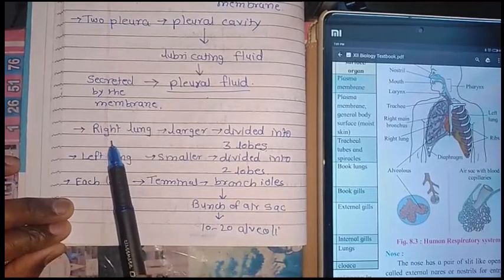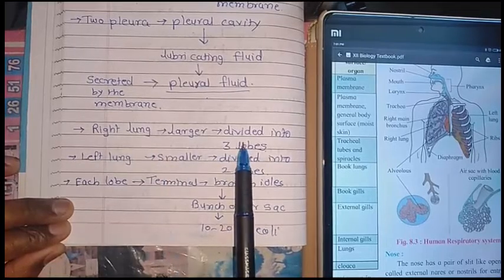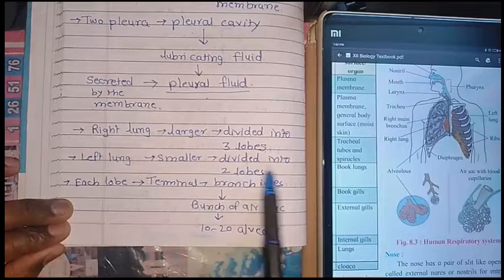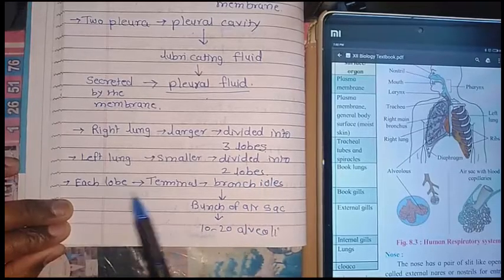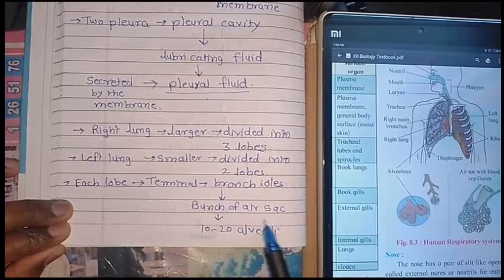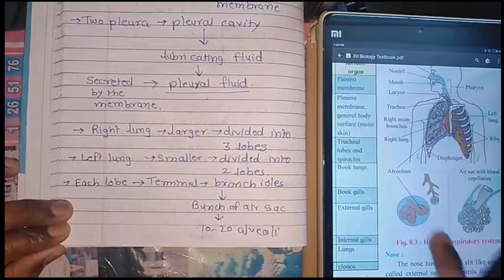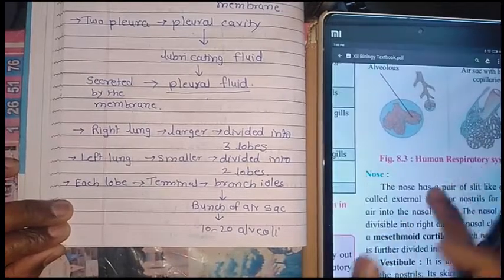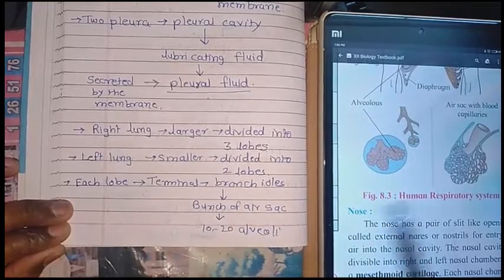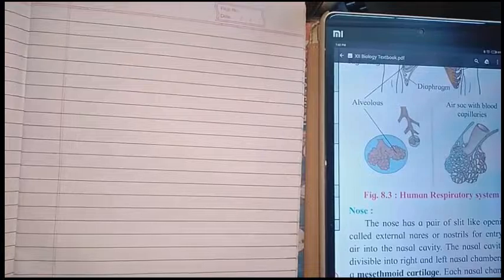See again, the lungs consist of a right lung and a left lung. The right lung is larger, the left lung is smaller. The right lung has 3 lobes and the left lung has 2 lobes. Each lobe terminal has bronchioles, with a bunch of air sacs, almost 10 to 20 alveoli. You can see here the alveoli structure, how it is localized. At the terminal there are 10 to 20 alveoli present.